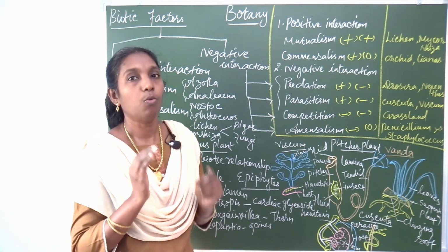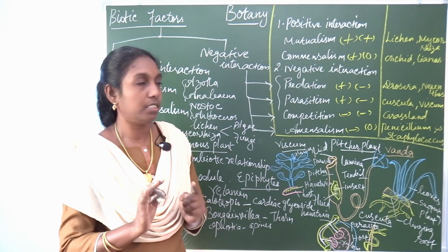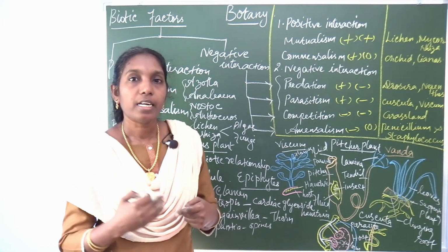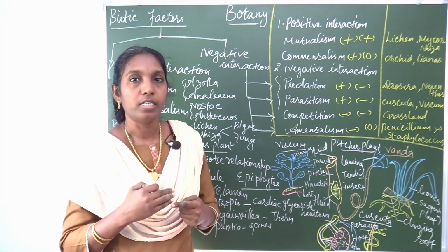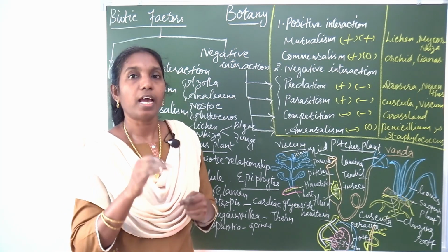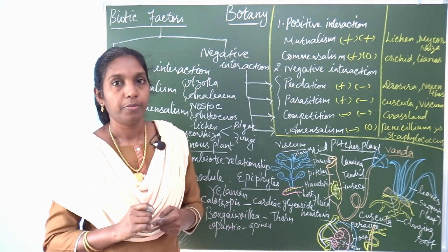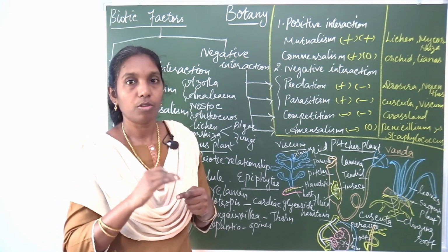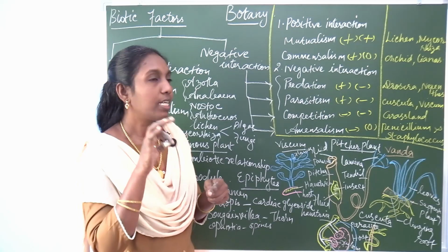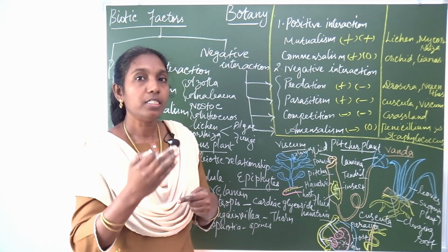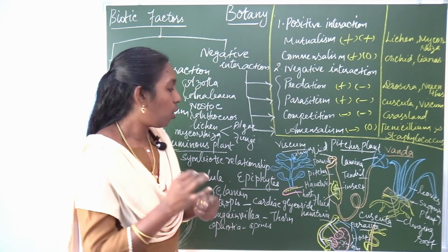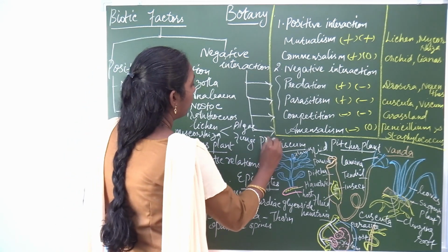So what is meant by predation? Predation is the interaction between two organisms, where one organism kills and eats the other. So one will die. The one who kills the organism is called the predator, and the one killed is called the prey, P-R-E-Y.